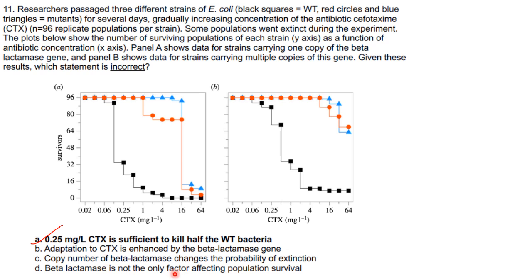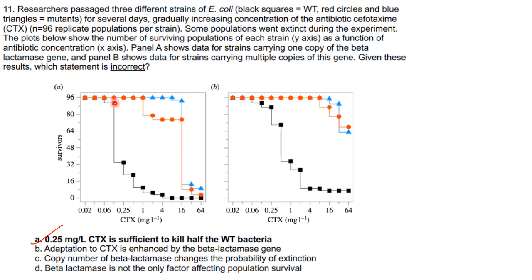Now I will tell you what the graph means. These black ones are the wild type E. coli strains, in both A and B. These are the survivors. You have to start from 96.